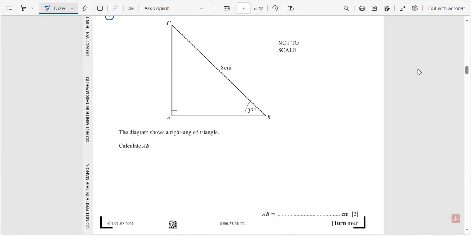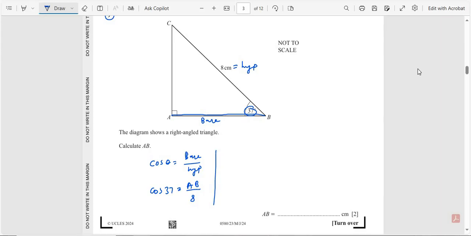Question number 9. This is the diagram. It shows a right angle triangle. Calculate AB. Now we calculate this length. This is the hypotenuse and this is the base. So we use the formula: cos theta is equal to base over hypotenuse. The value of theta is 37. The base is AB and the hypotenuse is 8.